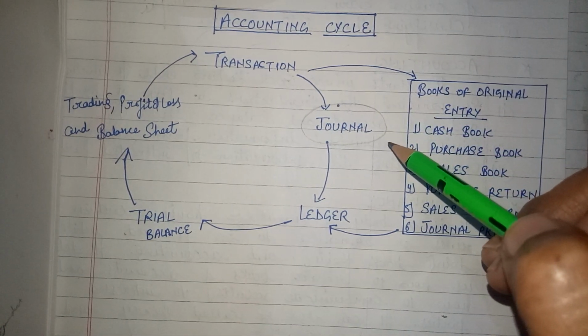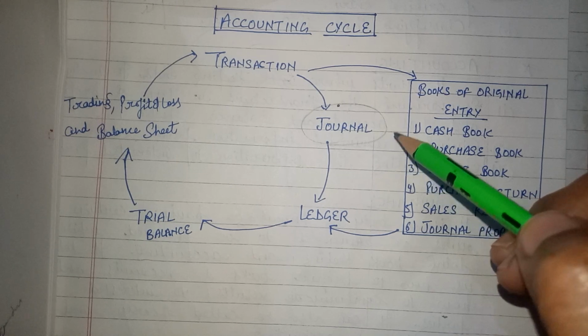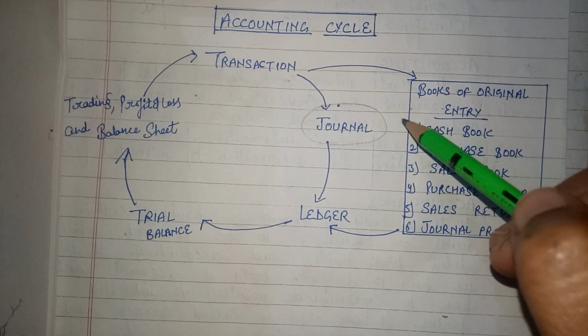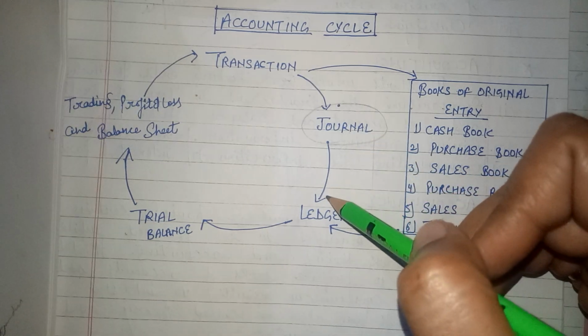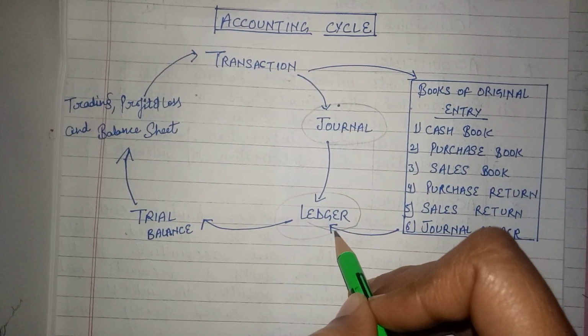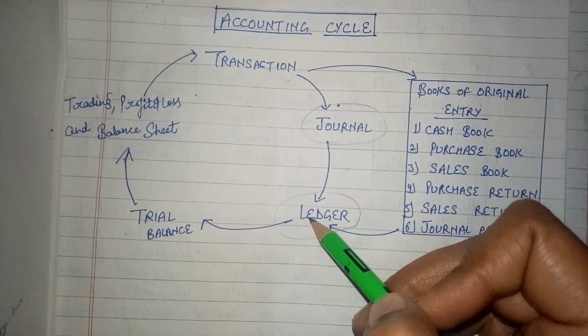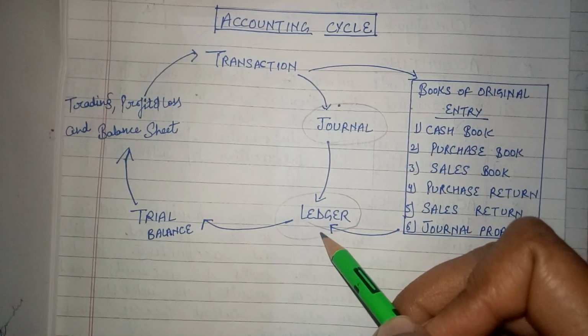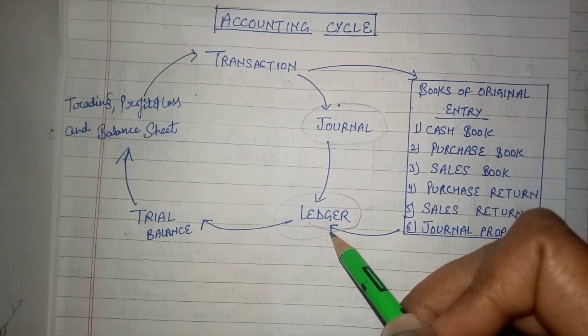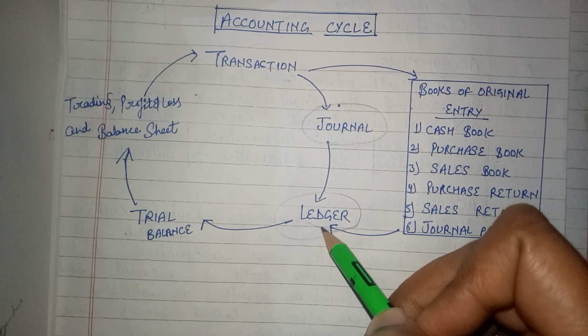You remember in features, classification was there. After the journal and books of original entry, transactions are classified into groups and that is known as ledger. Clear? From the journal or from the books, balances are classified into groups. Transactions are classified into groups which is known as ledger.